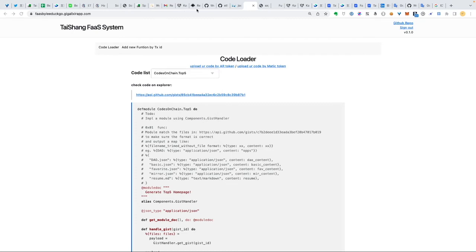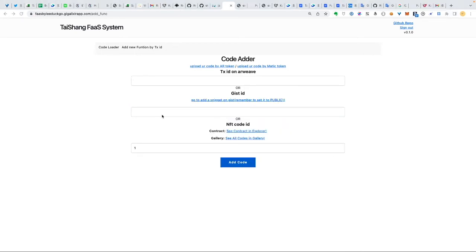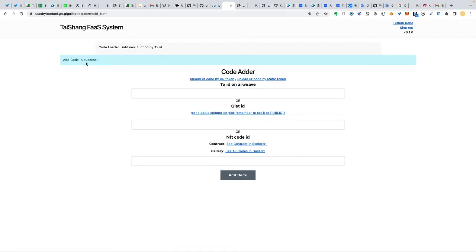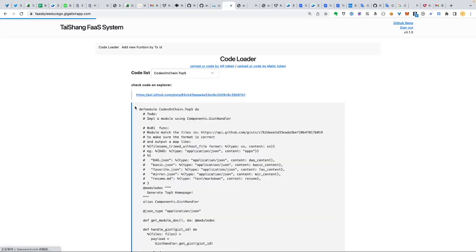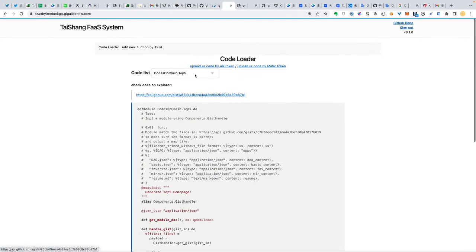Okay, let me show you how to add a new snippet by token ID. Okay, we add code in success. Let us go to the index.